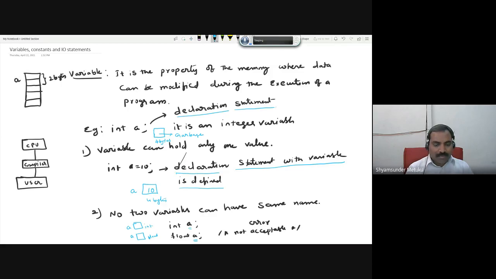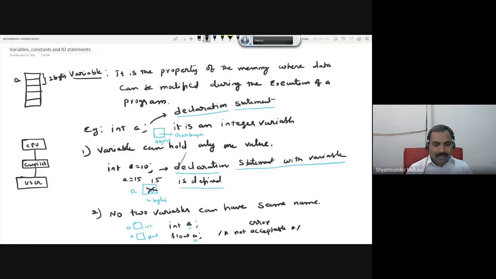So all of you must remember these important points, which I am trying to write here. A variable can hold only one value. It is more important. And after declaration, only one time declaration is required during the execution. In between the program, if I wanted to do something like this, A is equal to maybe 15, the moment you write A equal to 15 during the execution of the program, this 10 will be overwritten by 15. So that is the meaning of it. Everybody understood? It is a property of the memory where data can be modified during the execution of the program.